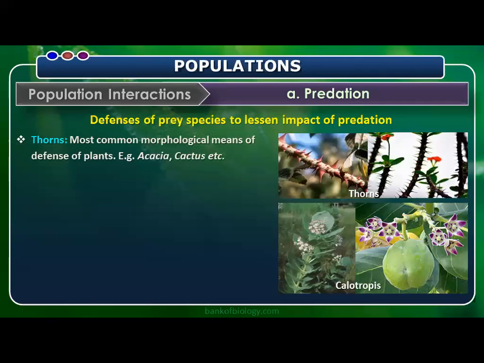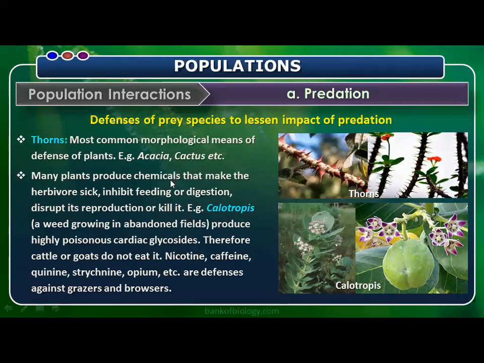And the thorns on plants: how do plants, as prey, make a defense mechanism? The most common morphological means of defense in plants are seen in acacia and cactus. Many plants produce chemicals that make the herbivore sick, inhibit its feeding or digestion, disrupt its reproduction, or kill it. We have a best example, Calotropis. You see here, this is the Calotropis plant. You might have observed that when we find it even on the roadside, no predator like goat or sheep likes to eat that plant.